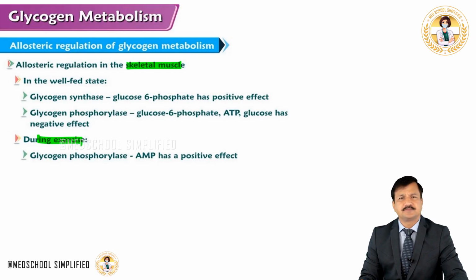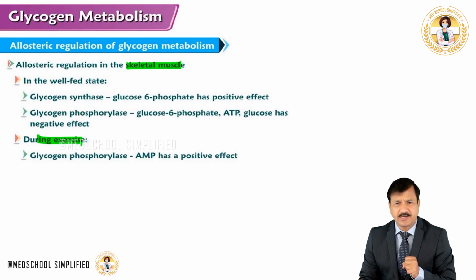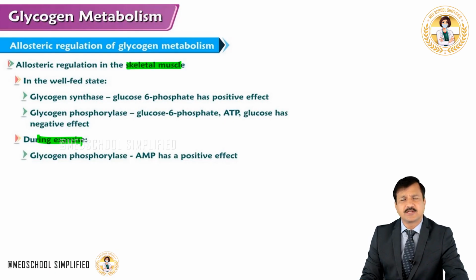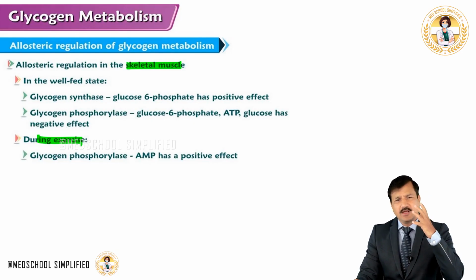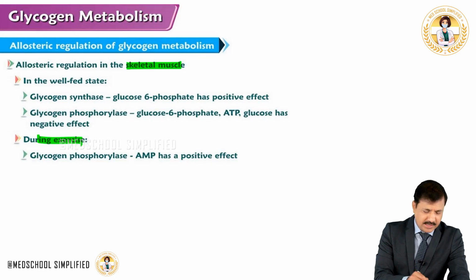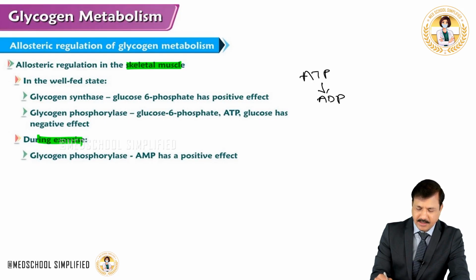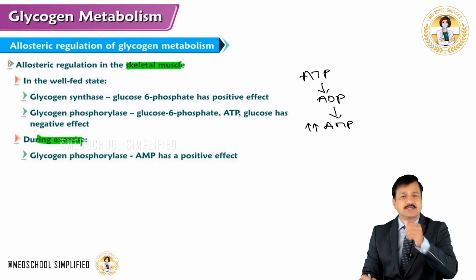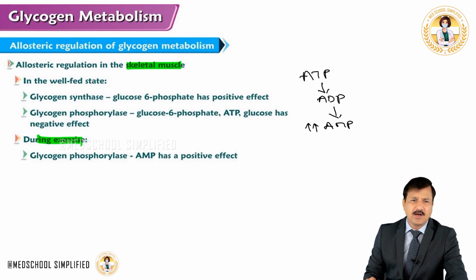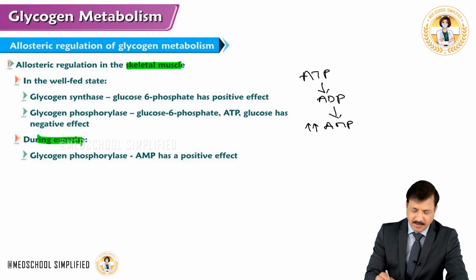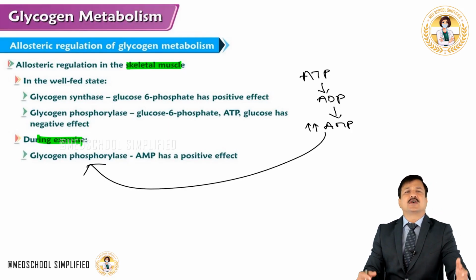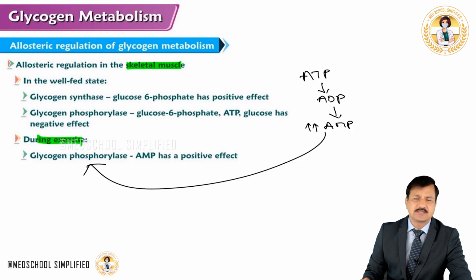During exercise what happens? During exercise, as we can expect, the glycogen stores need to be broken down, because there is a need of energy there, right? So whenever a skeletal muscle is contracting, as you all know, ATP breaks into ADP, and ADP further breaks into AMP, and AMP levels will rise, and this rise in AMP will have a positive effect on glycogen phosphorylase enzyme and keep the enzyme active, because AMP is an energy hunger signal for the cell.